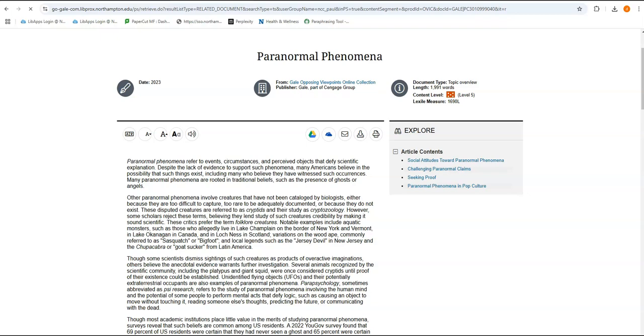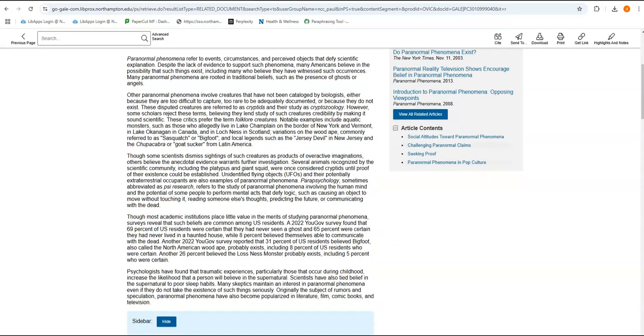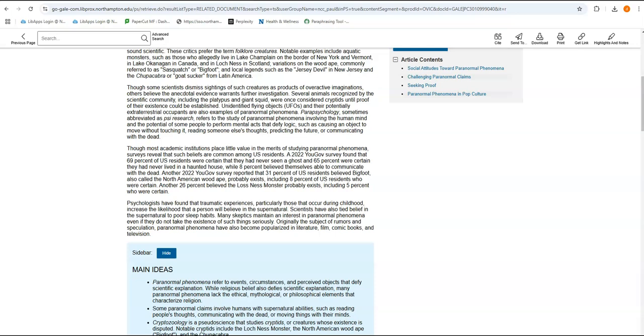We can see that the overview article gives us a brief introduction, some of the main ideas, and if we scroll down, we see this gives a pretty detailed overview of the topic and what is going on. So the overview looks like a great start. Let's go back one screen and take a look at some of the other articles to dig a little deeper. We'll go to the previous page.